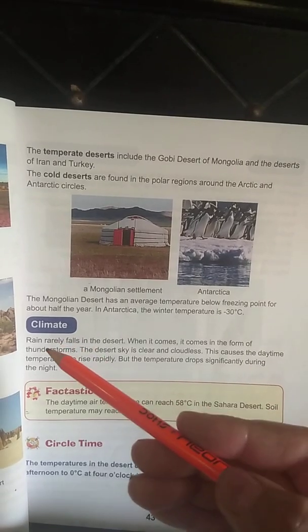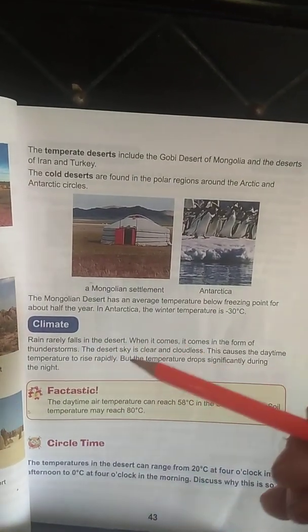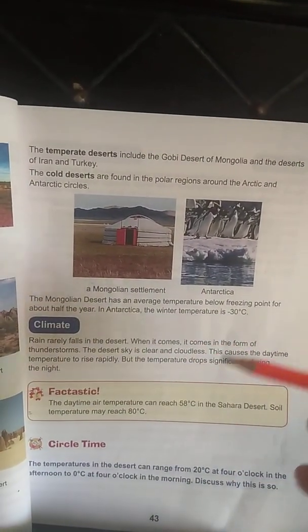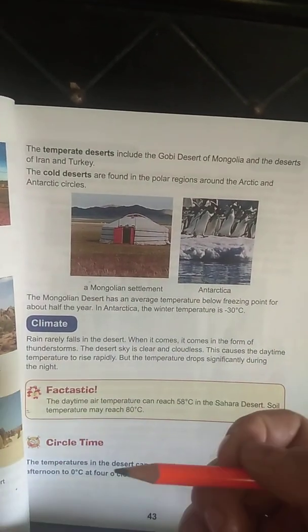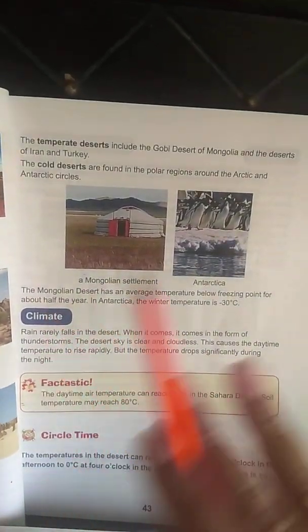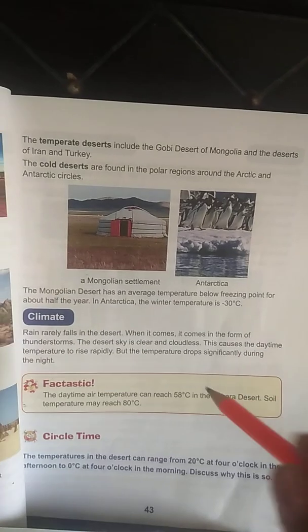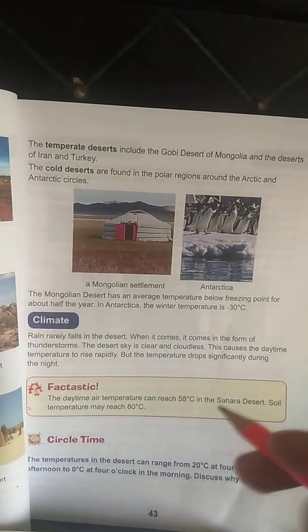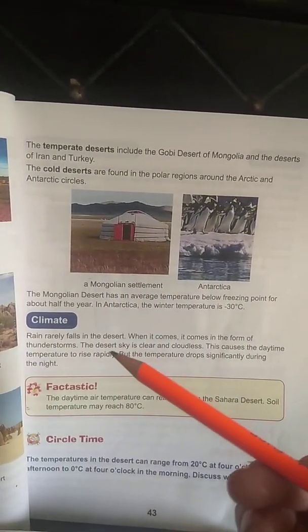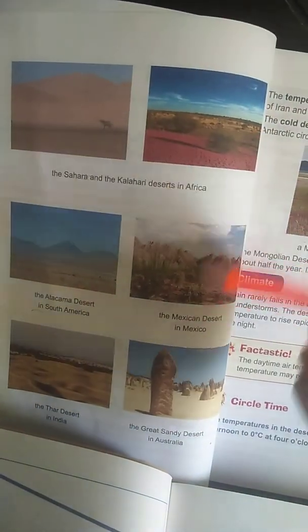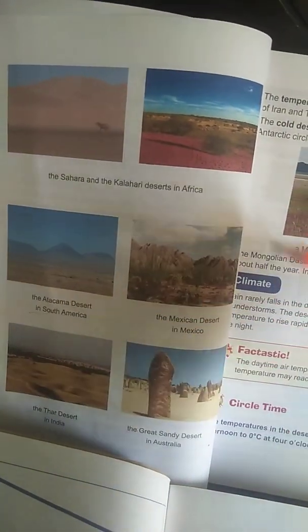Climate. Rain rarely falls in the desert, and when it does, it comes in the form of thunderstorms. As we discussed, there is no pattern of rainfall. The desert receives rainfall suddenly with thunderstorms. The desert sky is clear and cloudless. You can see this similarity in all these pictures. The sky is clear. Though we can see clouds, they are not actually bringing rain. Mostly the sky is clear.